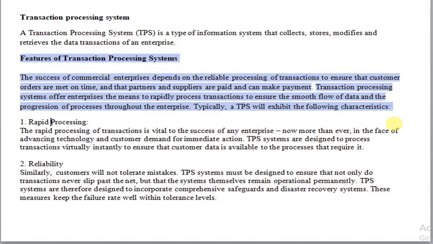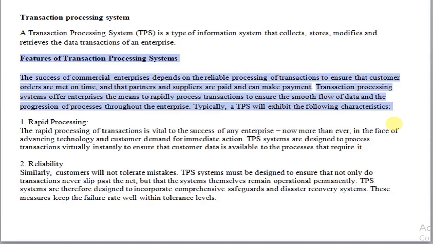The next important characteristic is reliability. Reliability means the system should not commit any mistake by itself, and safeguard measures have to be taken in case of natural disaster.